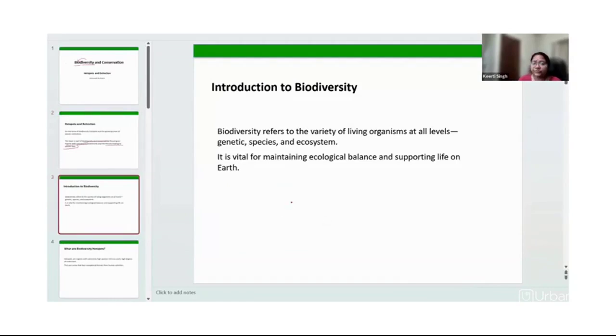So I already told you, biodiversity refers to the variety of living organisms at all levels: genetic, species, ecosystem. And why is it important? It is important because it maintains ecological balance and it supports life on earth, right?